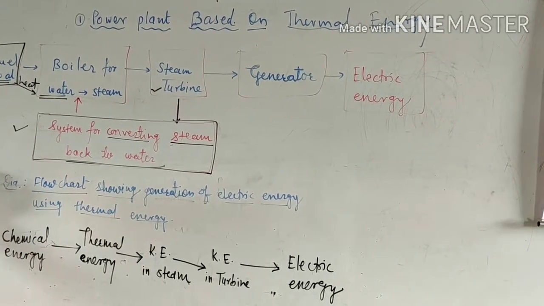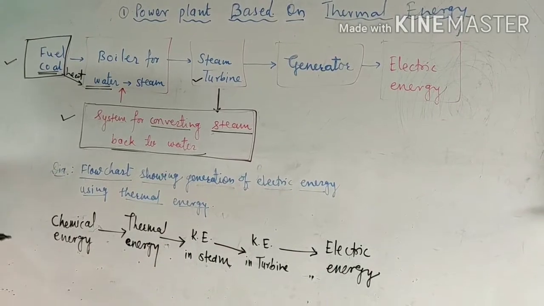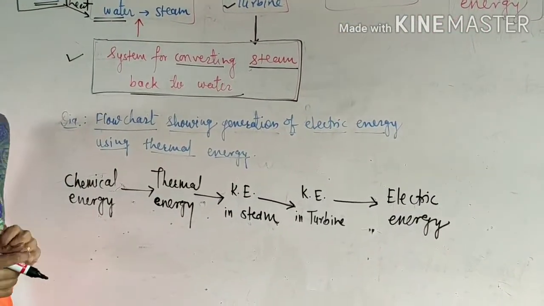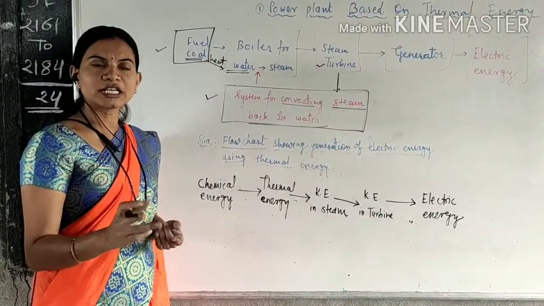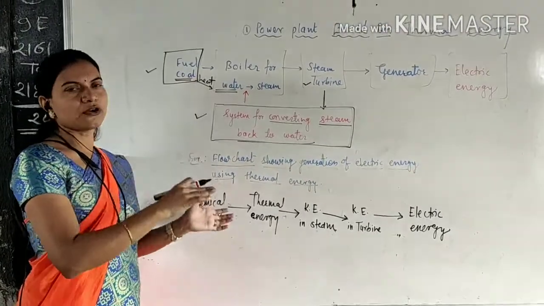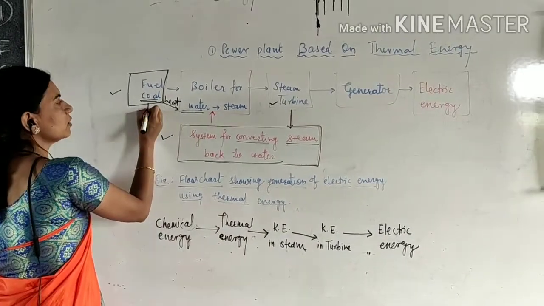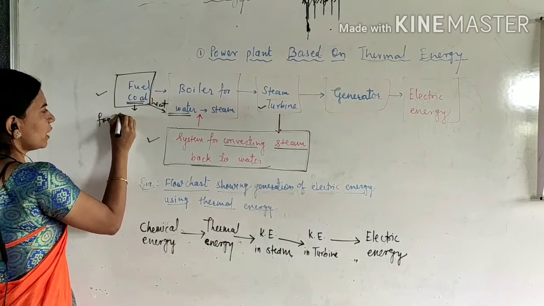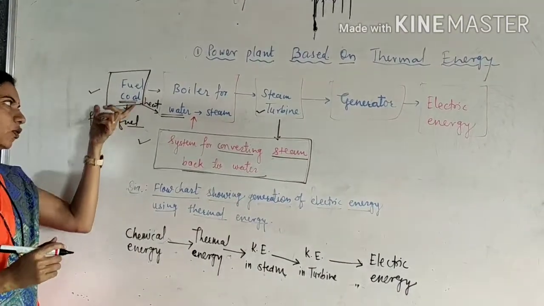Then in this power plant which types of energies are used? We studied about the law of conservation. You cannot create energy or destroy energy, you can only transfer or convert one form into another form of energy. So in this natural fuel, the coal, which is also known as fossil fuel. How is this coal formed? In the bowels of the earth this coal is formed.